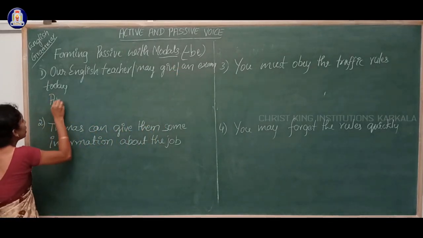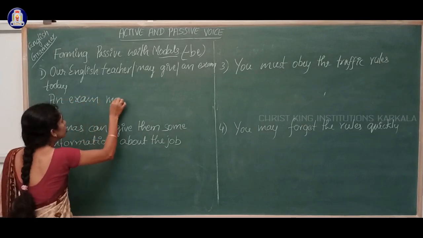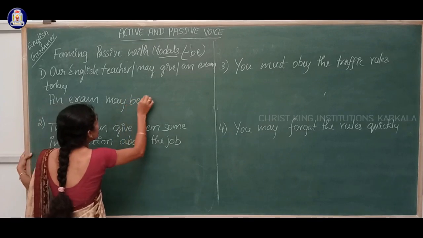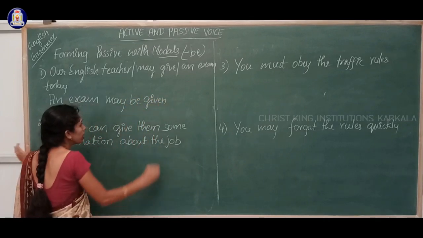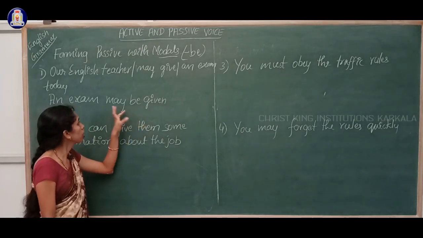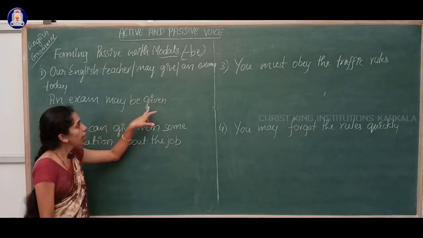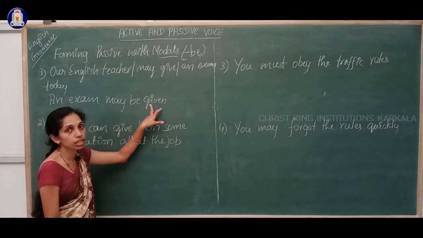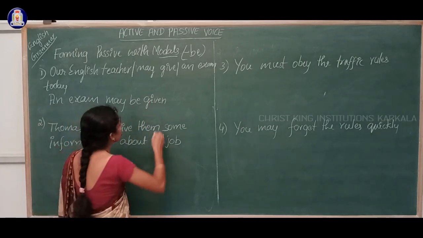So an exam may be given. So see, where did I place the word be? Between may and give I have added be, and given is written in the third form, past participle form. An exam may be given